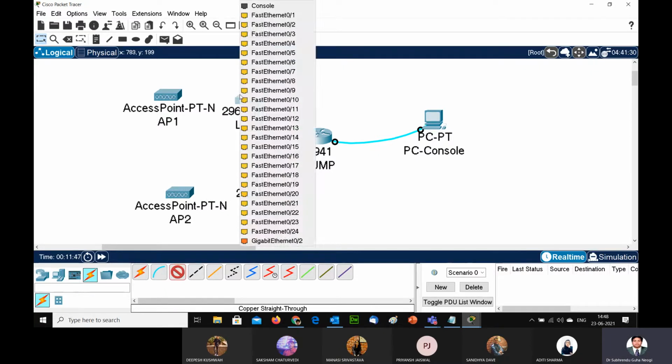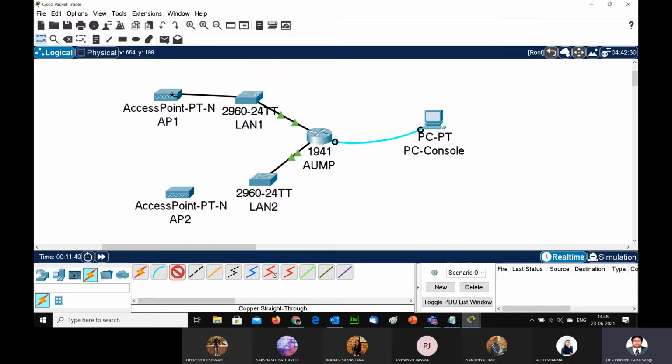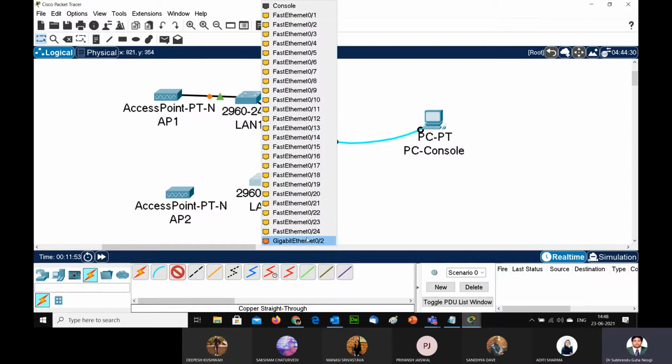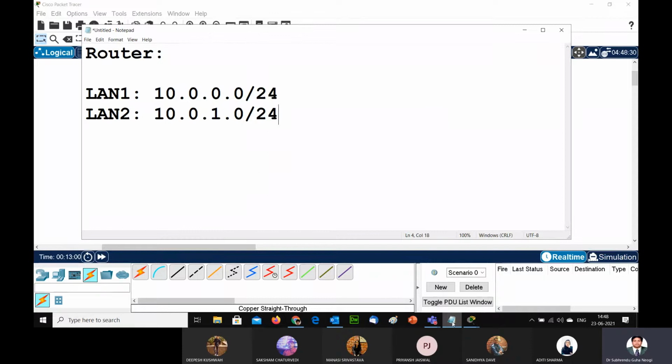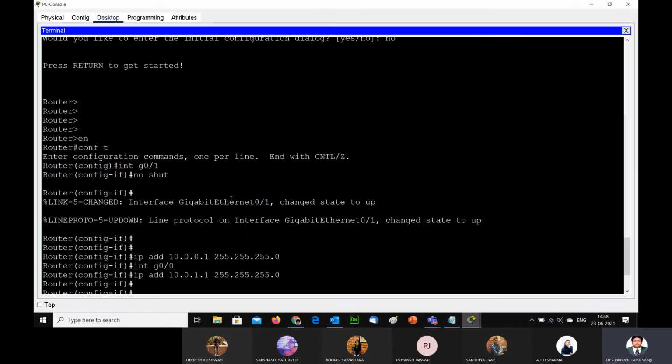So here I'm designing the access points, and I'm also making that connection. गीगापोर्ट से ही मैं इसको कनेक्ट कर लेता हूँ। इसको भी similarly I'm actually connecting with the gigabit port. Now I have access points. See, now we can see I'm going to configure something for LAN 1 and LAN 2, that is DHCP.